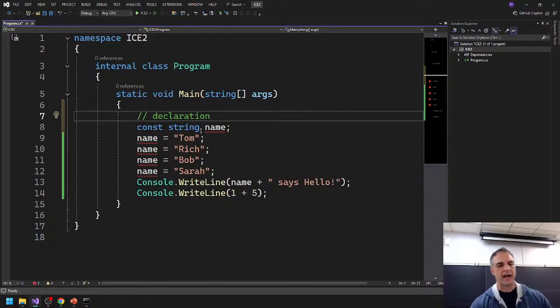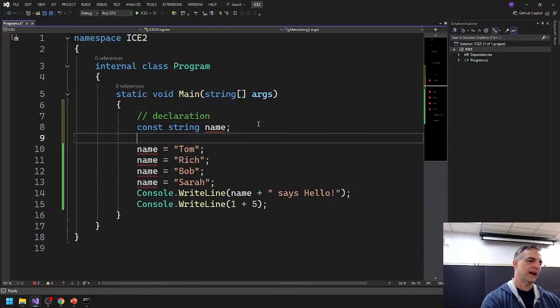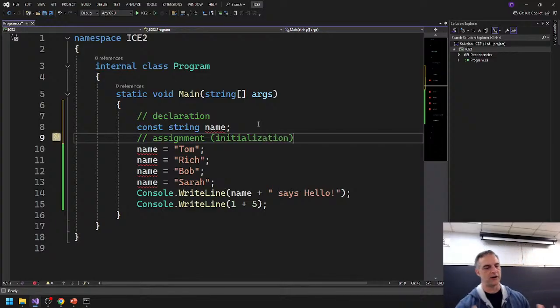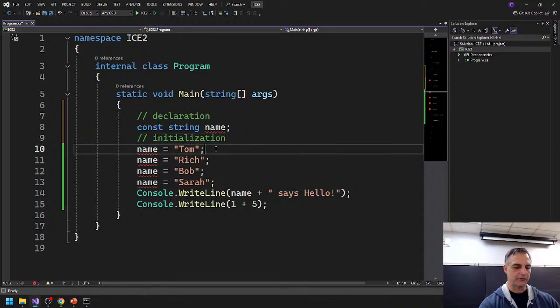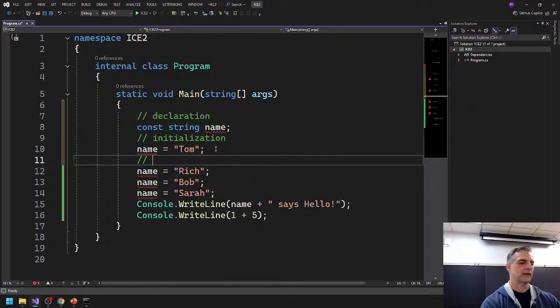And then we have assignment, which happens down here. Sometimes assignment is also called initialization for the first time. We initialize the variable for the first time, so that's what this is. The first time we change the value of a variable, it's initialization. And after that it's called assignment.